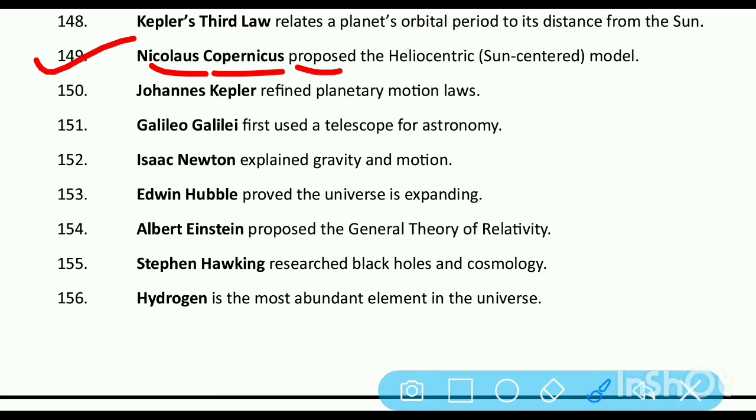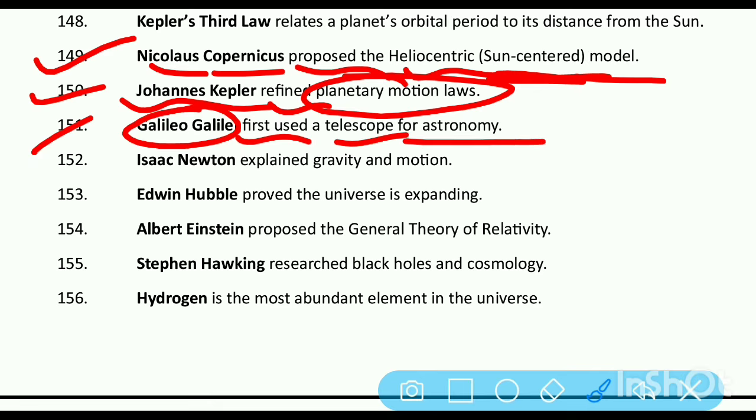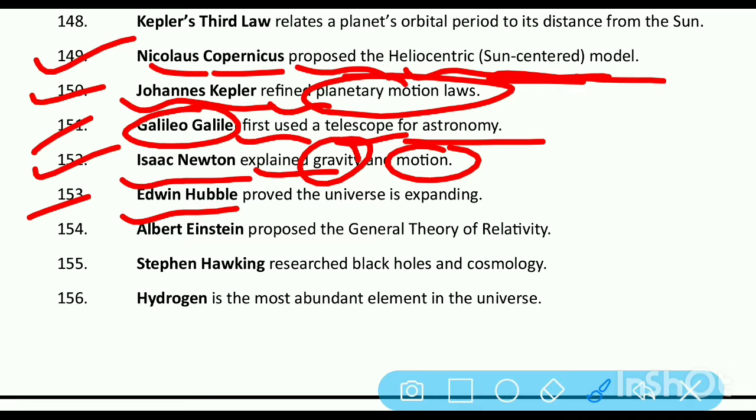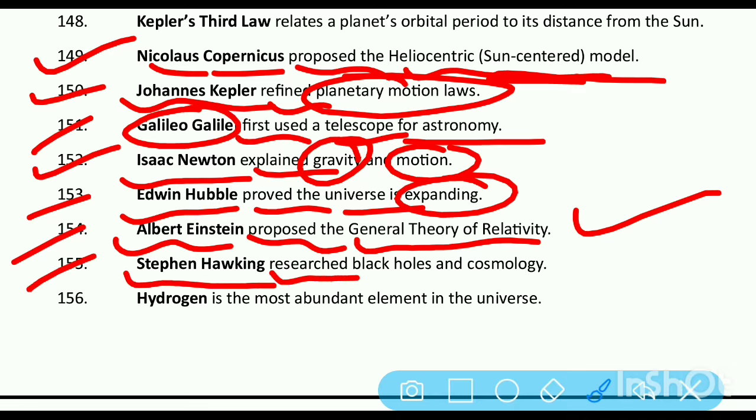Nicolaus Copernicus proposed the heliocentric model, sun-centered. Johannes Kepler refined planetary motion laws. Galileo Galilei first used a telescope for astronomy. Isaac Newton explained gravity and motion. Edwin Hubble proved the universe is expanding. Albert Einstein proposed the general theory of relativity. Stephen Hawking researched black holes and cosmology.